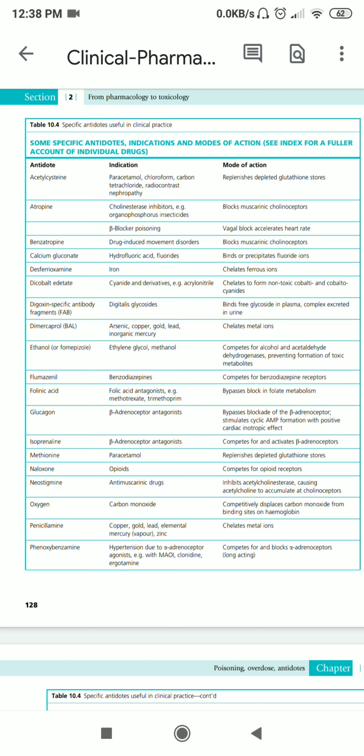Then we have the drugs ethylene glycol or methanol. For that, ethanol or fomepizole are given. Ethanol and methanol both will compete for the specific enzyme, that is alcohol dehydrogenase.